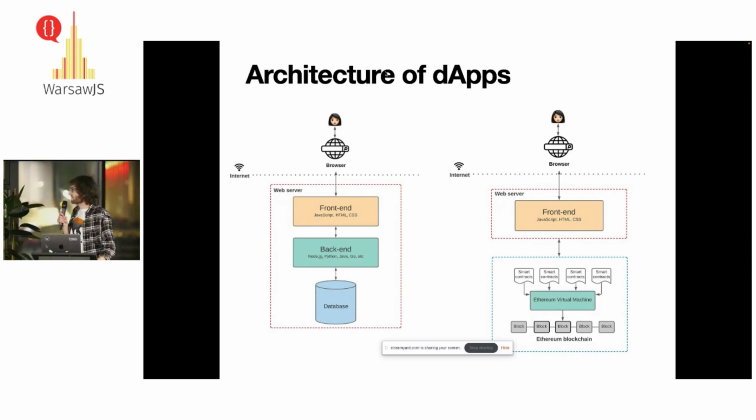We have the front end, and we have Ethereum, a blockchain. And the main part is the Ethereum Virtual Machine, which is a platform for building decentralized applications. On this platform, we are running programs, and those programs are called smart contracts.